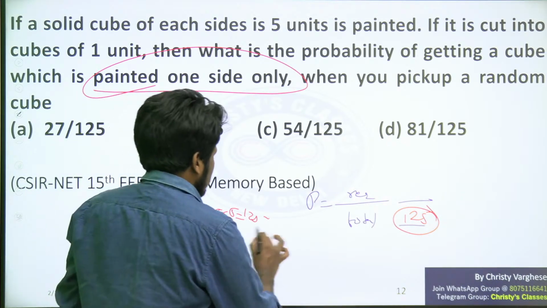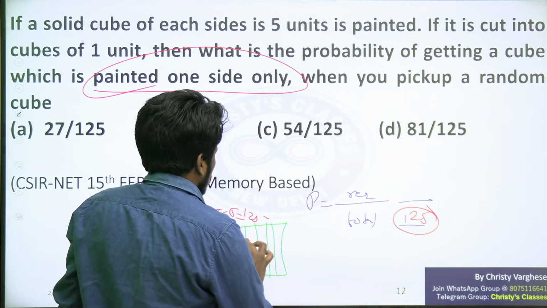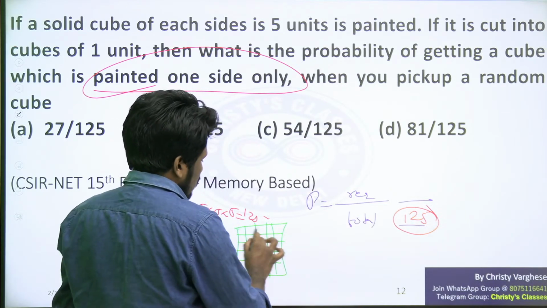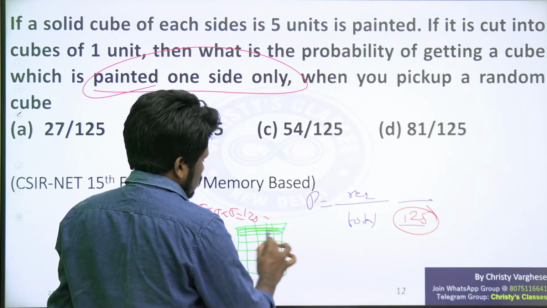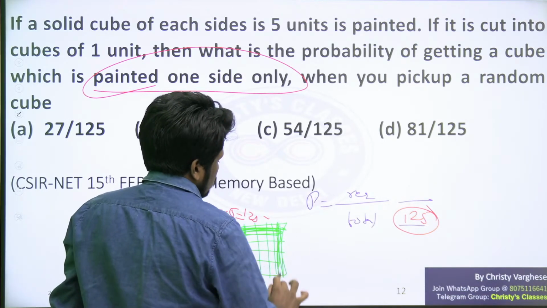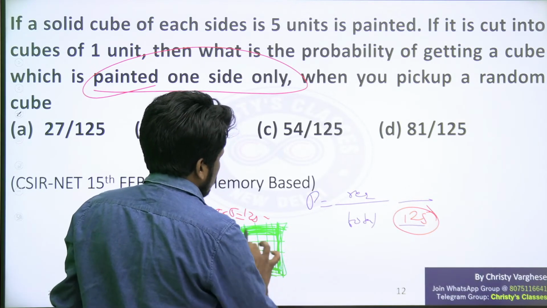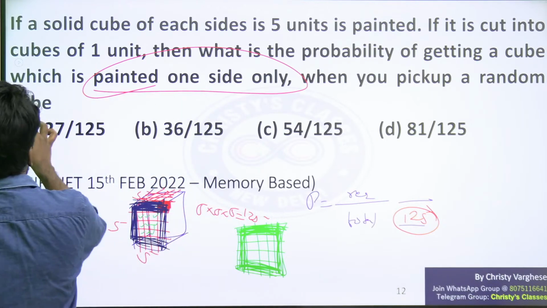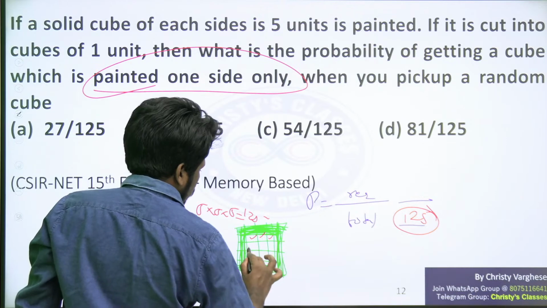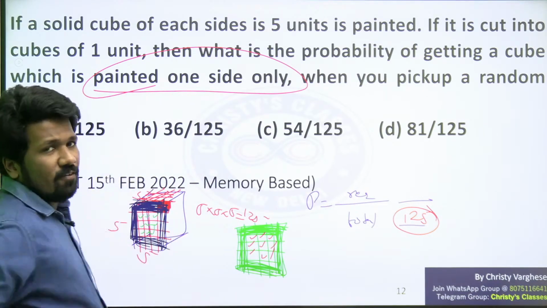Or to make you understand, I will show you only the front face. These all are not possible. This top ones. This also not possible. This also not possible. This also not possible. The inside ones are possible. Inside ones are possible. Which are the inside ones, or how many are there? 1, 2, 3, 4, 5, 6, 7, 8, 9. 9 on the front face itself.